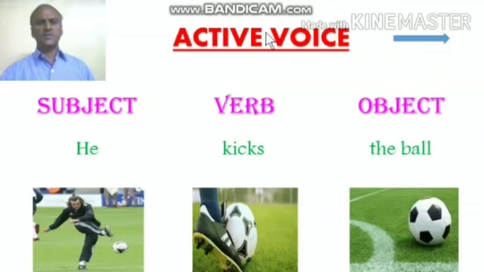Now, if you want to change from active into passive, we need to have three elements: subject, verb, objects. Elements means things. So, three things must be there to change from active into passive. If there is no object, we cannot change the active into passive voice.